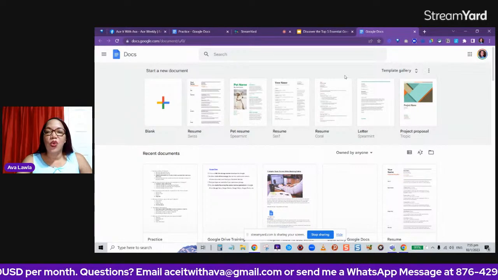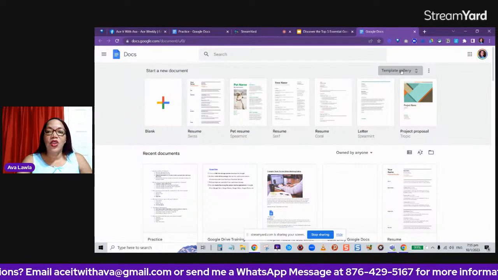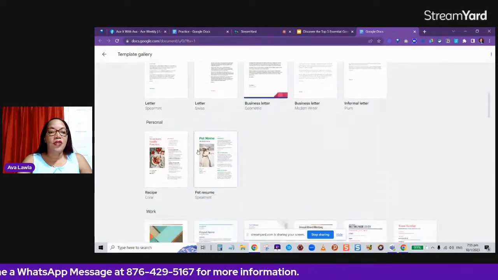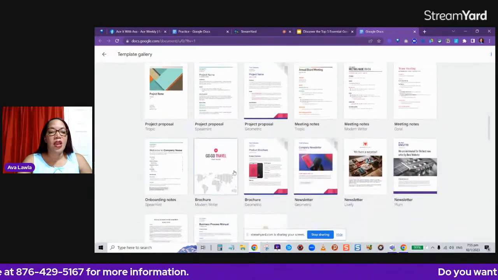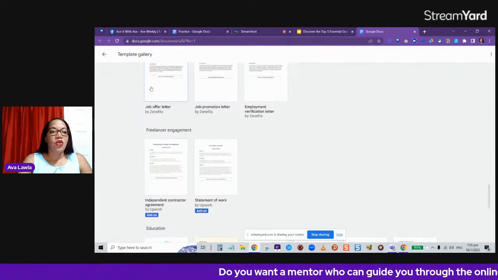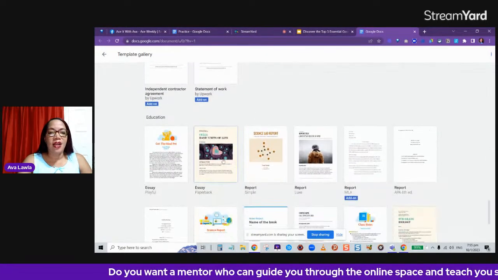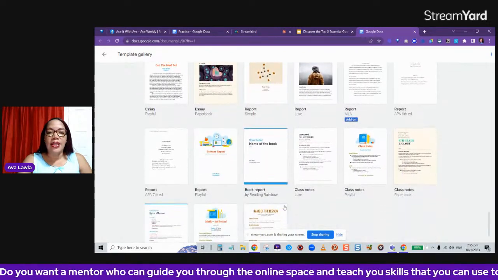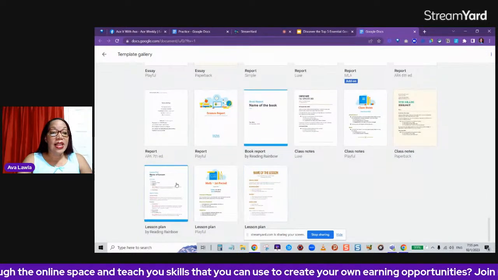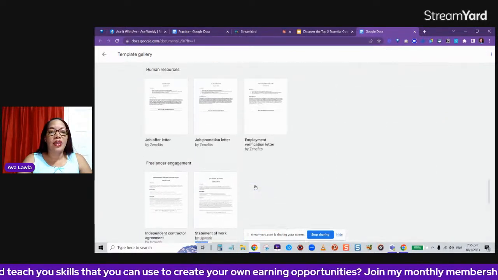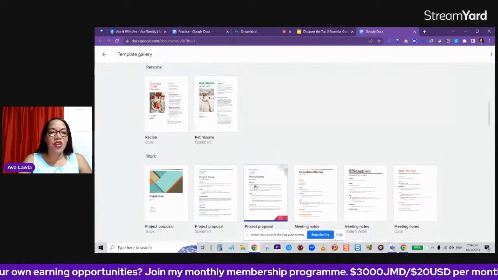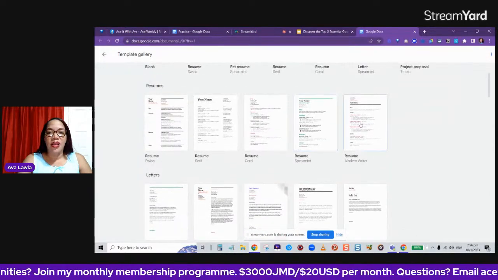Here you have the different templates. So you can click on this right here to see all of them, template gallery. And you can choose the different ones. So you have resumes, recipes. You even have calendars, anyone that you want. You can choose it if you want to know the layout for a job letter. All of these things are available for you to choose any template you want, class notes, all of these things. So we know resume is a popular thing, lesson plans for teachers who want a guide to look at. So if you want a resume, which is very popular, you can look at the resume ones and click on anyone that strikes your fancy.